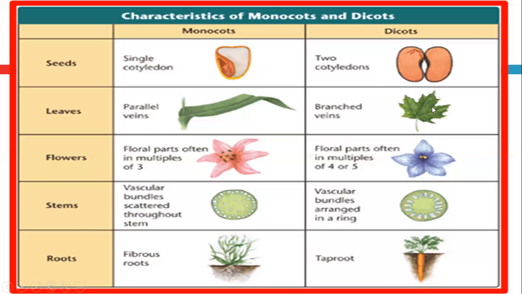This is dicots. In monocots, the floral parts of the flower are in multiples of three. But in dicots, the floral parts are in multiples of 4 or 5. Vascular bundles are scattered in the cross section of the stem. In dicots, vascular bundles are arranged in a circular manner in a cross section of the stem. The roots in monocots are fibrous, and the root in dicots is a single main root originating with small fibers. The taproot, we are calling this main root the taproot.